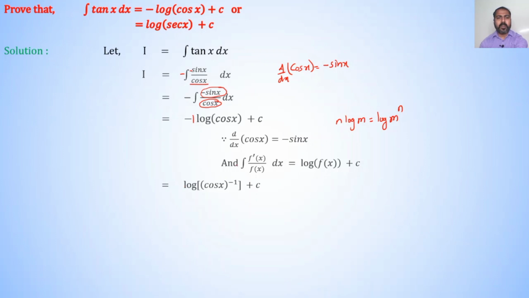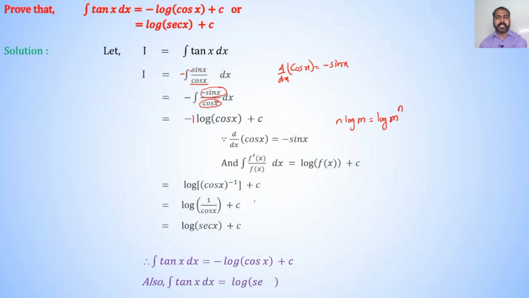Therefore, I is equal to log of cos x raised to minus 1. Cos x raised to minus 1 is nothing but 1 upon cos x. So, I is equal to log of 1 upon cos x plus c. 1 upon cos x is sec x. Therefore, I is equal to log of sec x plus c. Therefore, integration of tan x dx is equal to minus log of cos x plus c. Also, integration of tan x dx is equal to log of sec x plus c.